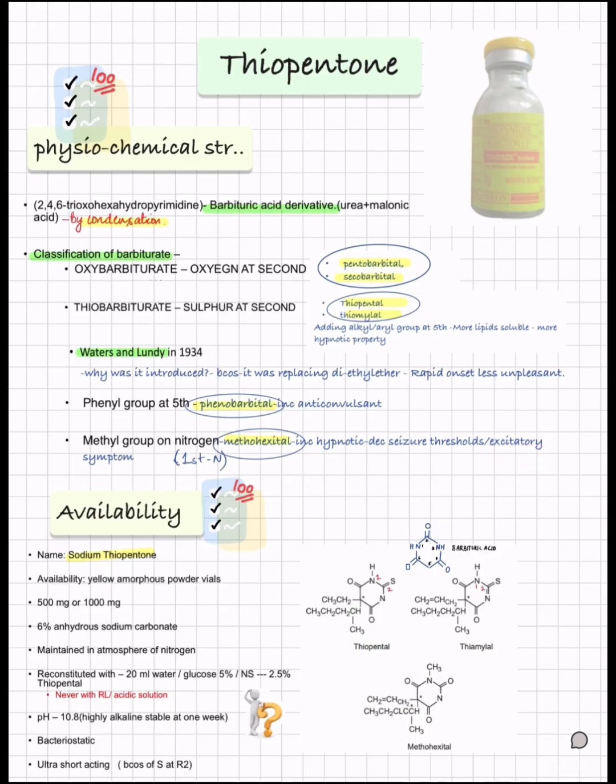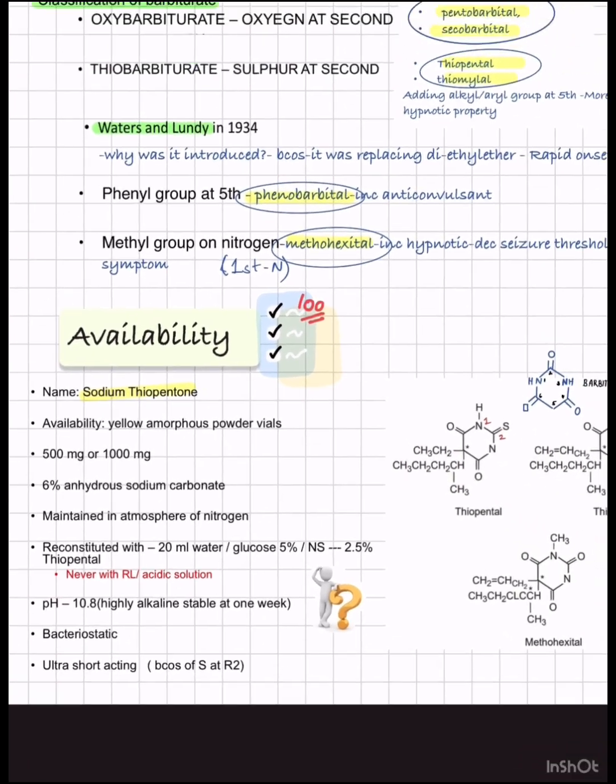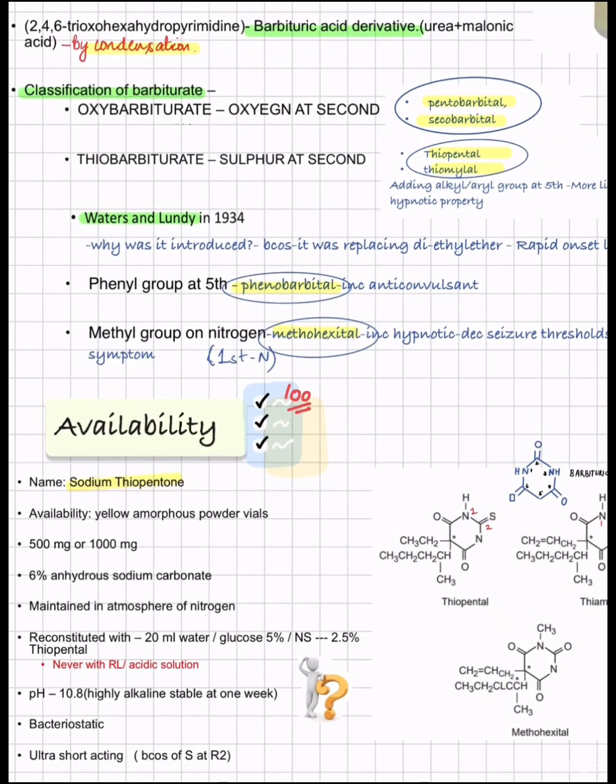Okay, coming to availability, how is it available? It is available as sodium thiopentone, which is a yellow amorphous powder with 500 to 1000 milligram, and 6% anhydrous carbonate is also added, and it is maintained in an atmosphere of nitrogen.